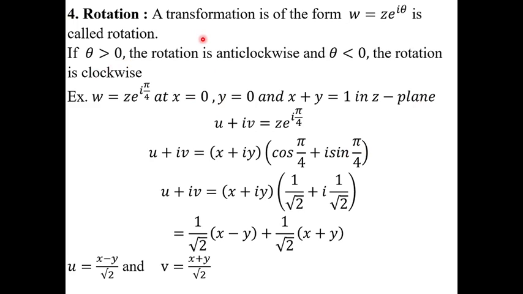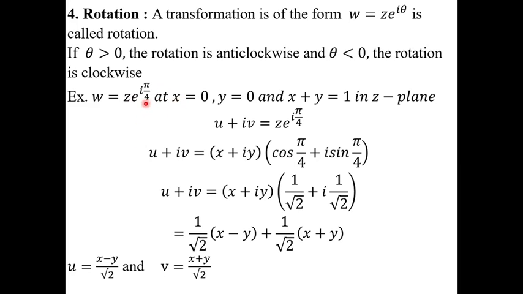One is anti-clockwise. See here, this is the anti-clockwise direction and this is the clockwise direction. If theta is greater than 0, then the rotation is anti-clockwise, means 0 to 90 degree, 90 to 180 degree, 180 to 270 degree, 270 to 360 degree. That is the anti-clockwise. If theta is less than 0, the rotation is in the clockwise direction. Clockwise direction means from 0 to 270 degree, 270 to 180, 180 to 90 degree, 90 to 0 degree.